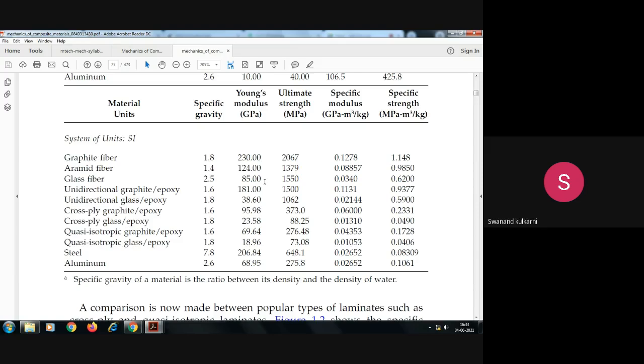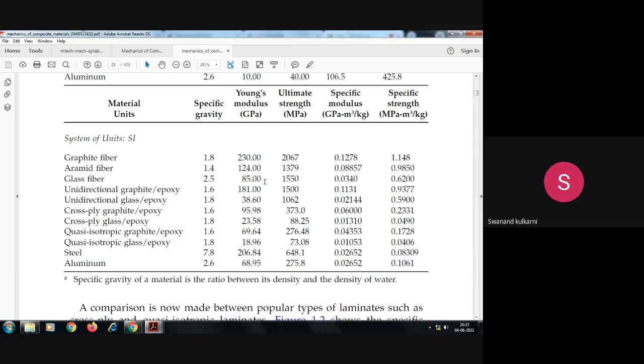We'll take one more example, that is ultimate strength. Now, if we are taking the example of ultimate strength, then what happens? See here. For aluminum, the ultimate tensile strength is near about 275. For steel, it is near about 648.